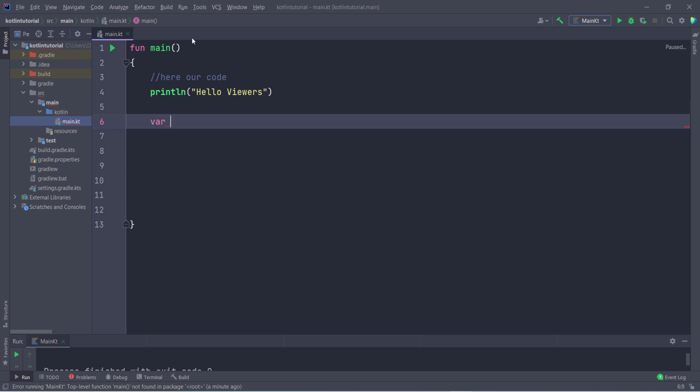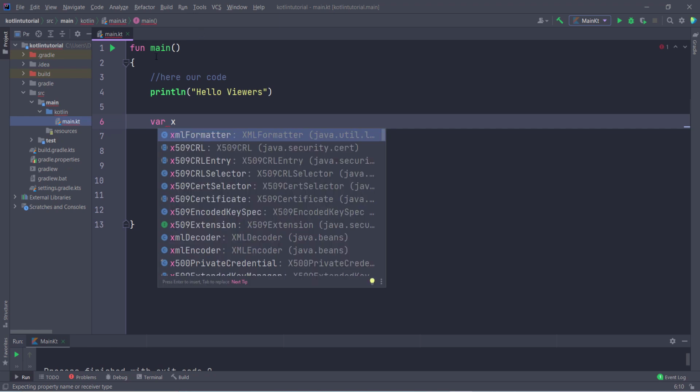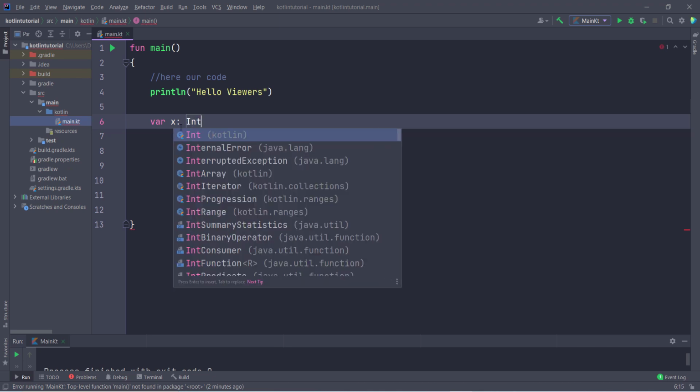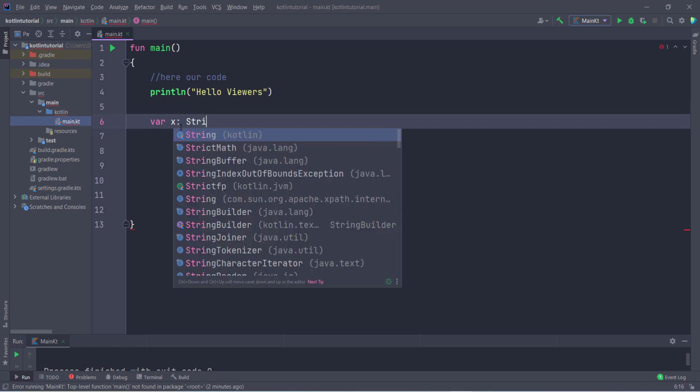So let us say I type here var, then after this I give any variable name. For now I give x. Then the format of declaring a variable in Kotlin: first of all you have to use the keyword var. Then after this you have to give the variable name. Then you have to give the colon, and then after this you have to give the variable type. So you can type int, you can type string, it is your choice. So hope you understand how you can declare it.